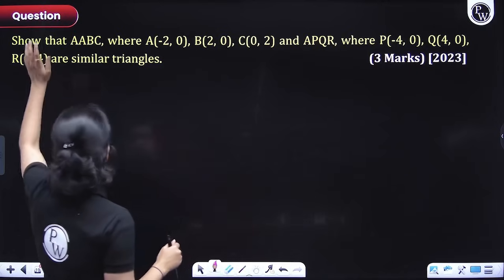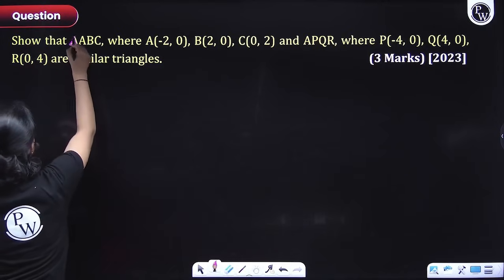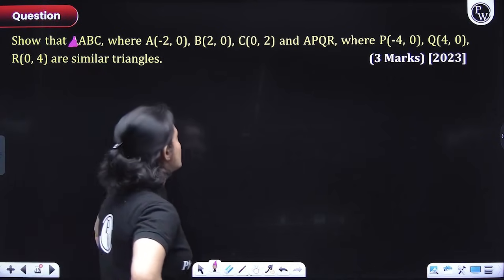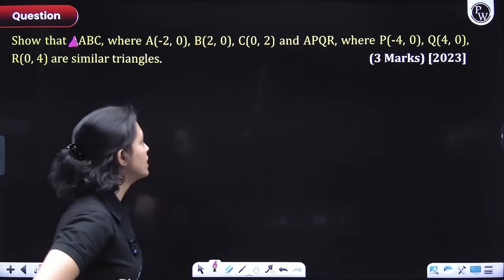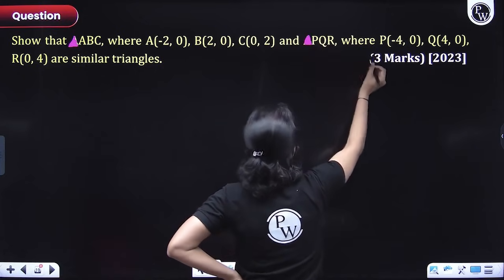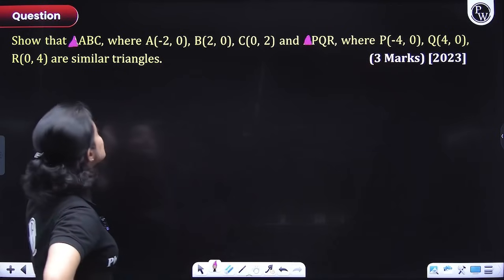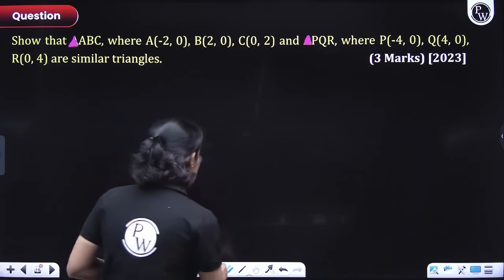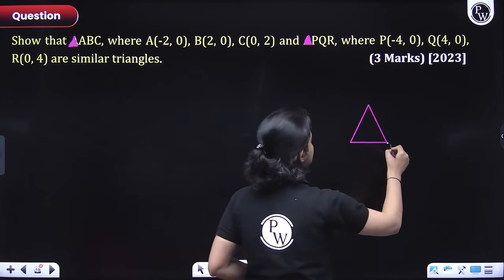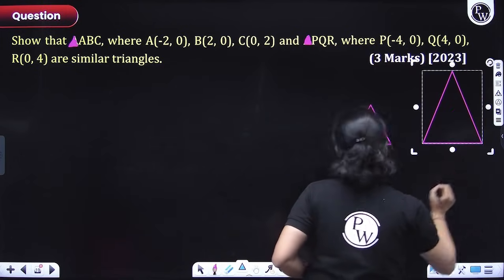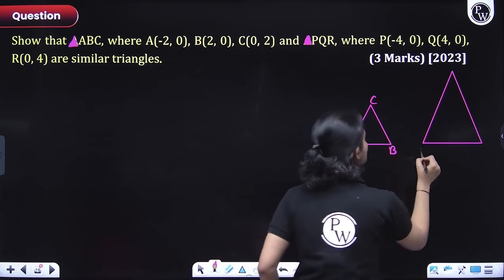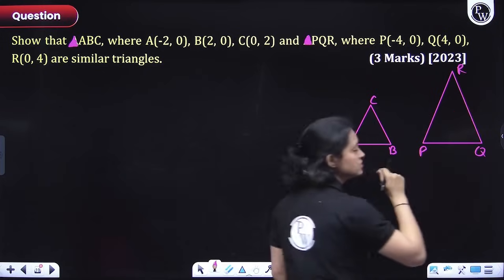Okay? Chaliye. So show that triangle ABC, where A is negative 2 comma 0, B is 2 comma 0 and C is 0 comma 2, and triangle PQR, where the coordinates of P, Q and R are given, are similar triangles. So we have to show that both the triangles are similar. How would you show that two triangles are similar? Now, you must remember all the criteria of similarity that we have studied, right? So think about it. What criterion can be used here to prove that these two triangles are similar?